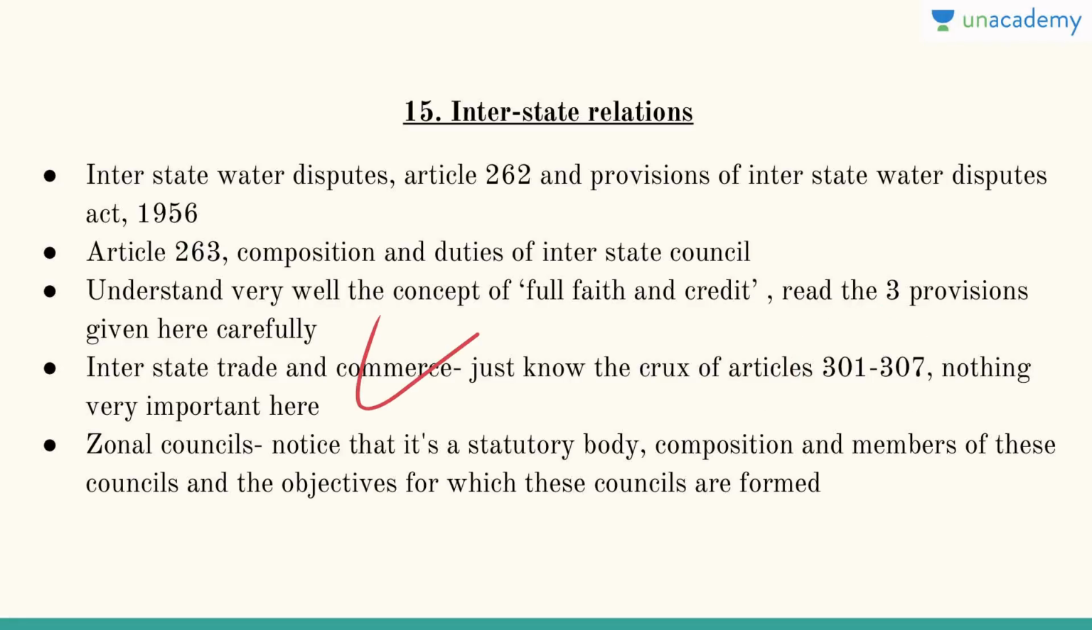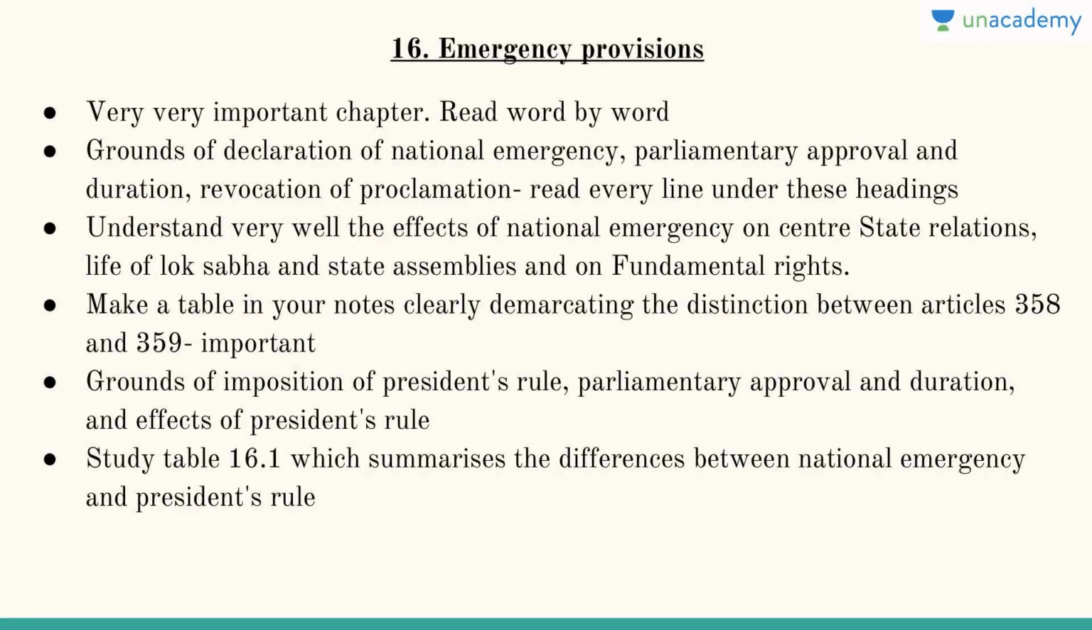Then the Zonal Council, it is a statutory body, its composition, members of these councils, objectives for which these councils are formed. Then you have emergency provisions, a very important chapter, try to read it word by word. Grounds of declaration of national emergency, parliamentary approval, duration, revocation of proclamation, read every line. Understand very well the effects of national emergency on Center-state relations, life of Lok Sabha, state assemblies, fundamental rights.